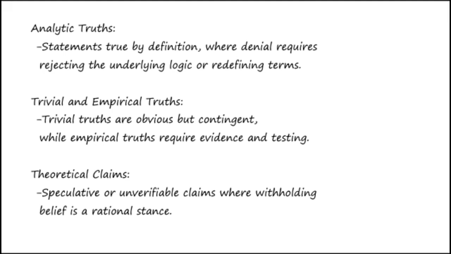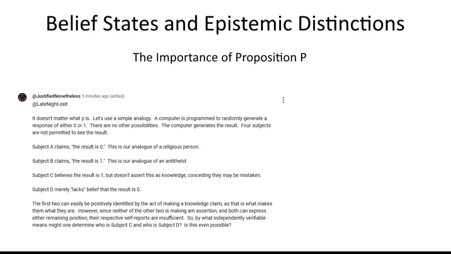Consider the claim, "water boils at 100 degrees Celsius at sea level." Someone unfamiliar with physics might neither believe nor disbelieve this claim. Theoretical claims. Theoretical claims are often speculative and unverifiable. A rational person may lack belief without holding a negative belief. Non-belief is a valid position, distinct from positive or negative belief. In summary, the nature of Proposition P determines what it means to positively believe, negatively believe, or to withhold judgment.